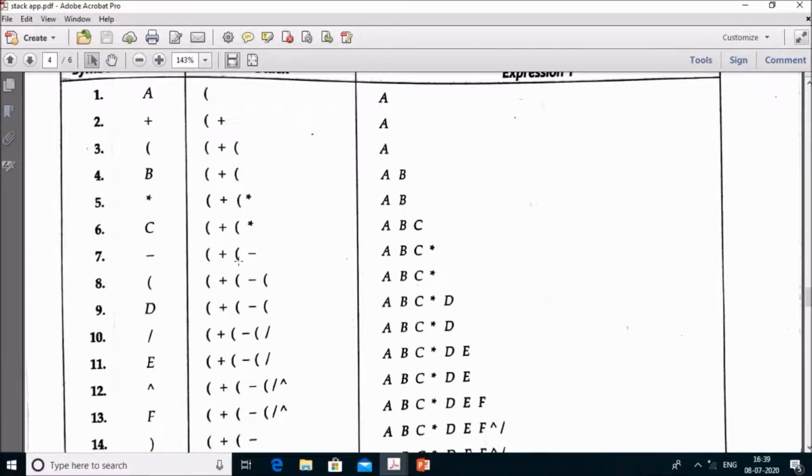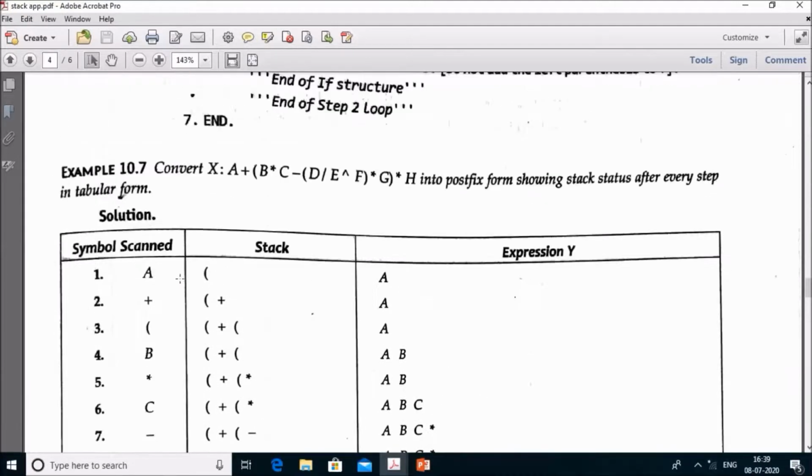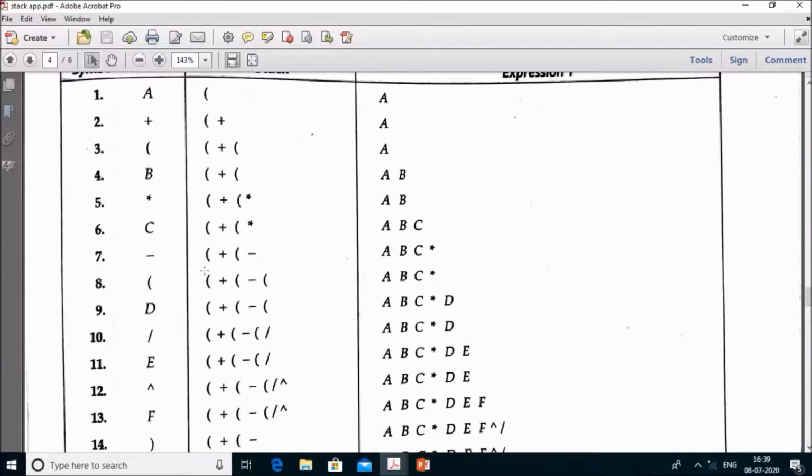Then you can push minus onto the stack. Now after reading minus, the left bracket comes across, and then you can add the left bracket onto the stack. Then D comes across, add it to the Y. Now read divide, no issues. Then read E. E can be added to Y.